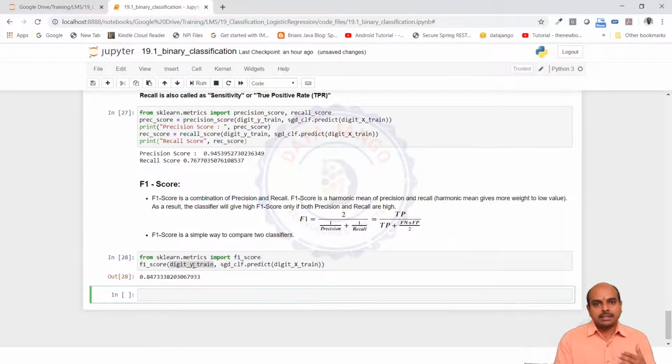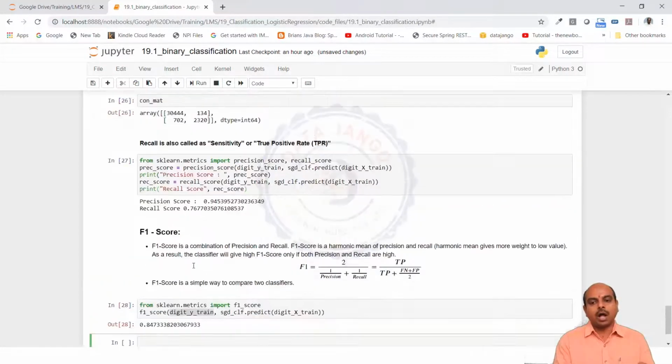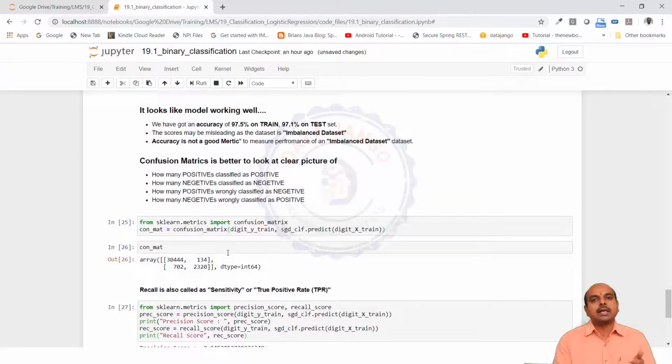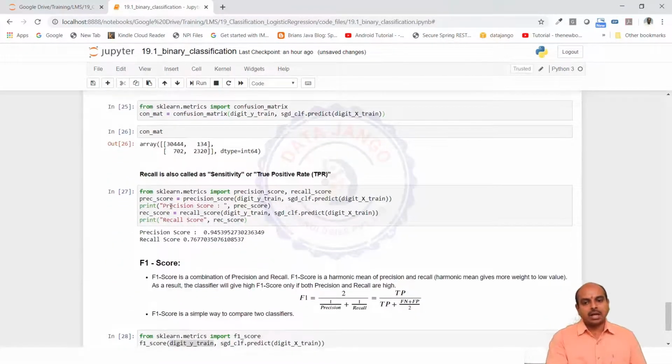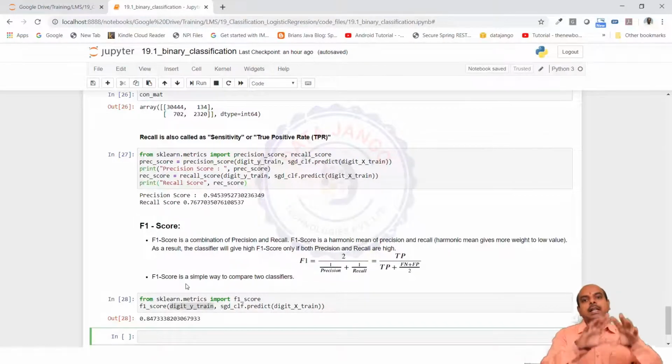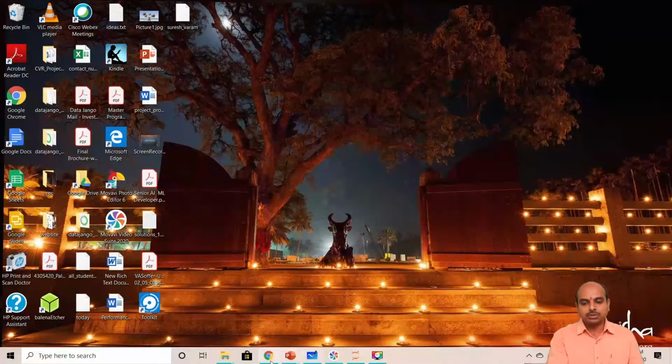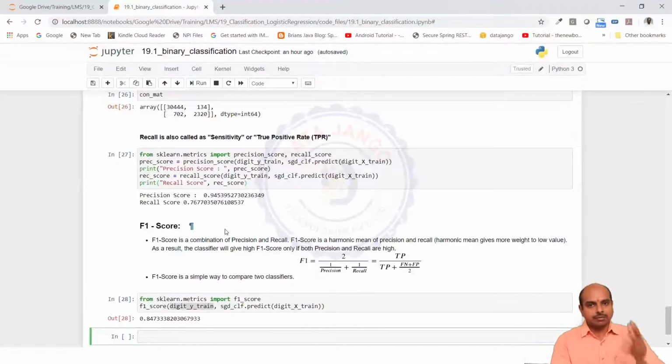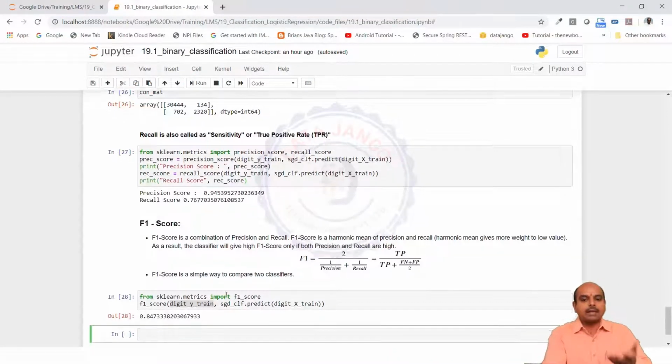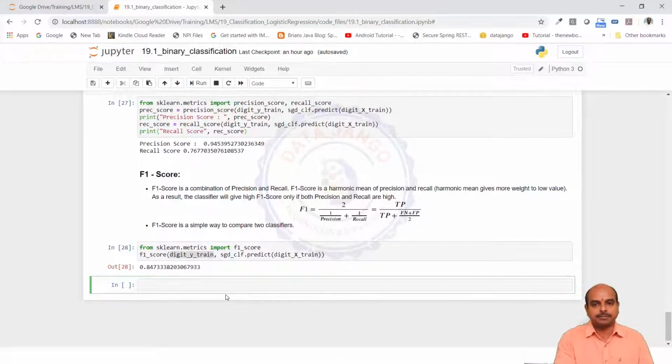The bottom line here is that precision, recall and F1 score, all three measures use the confusion matrix as the basis. When you call precision or recall or F1 score, it generates the confusion matrix and uses the values present in the confusion matrix, and then calculates the F1 score, precision and recall. So that's all about the metrics on binary class classification. And in the coming session, we will try to understand which measure should be used. Thank you.